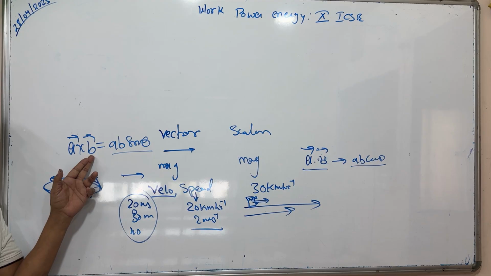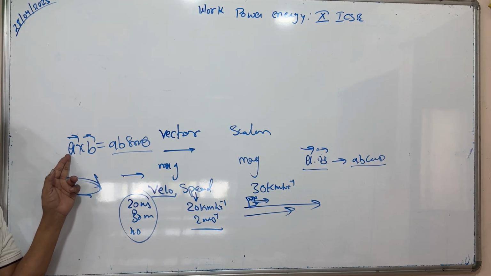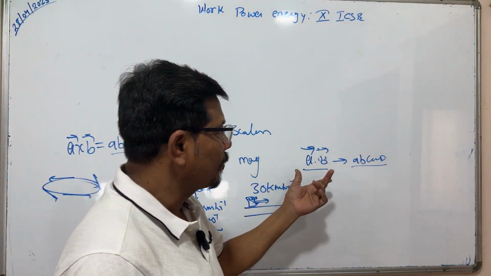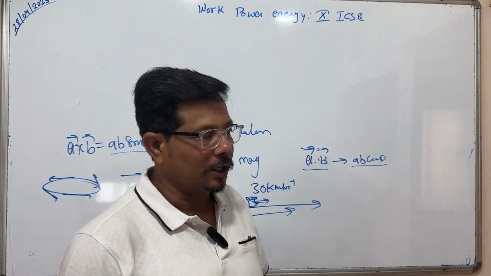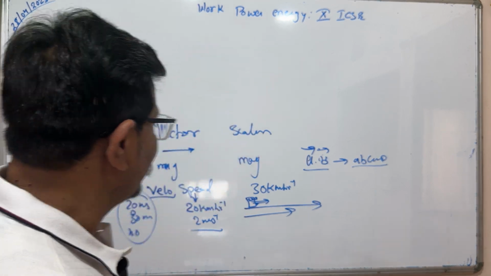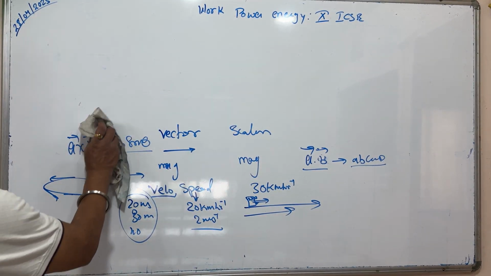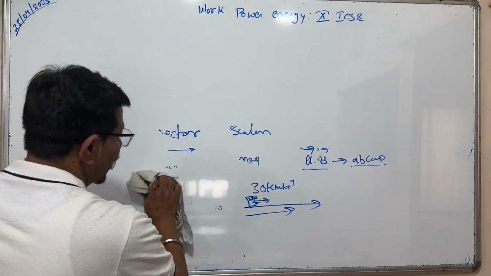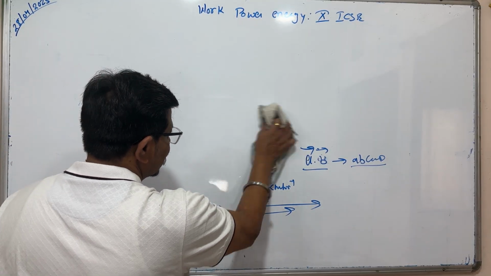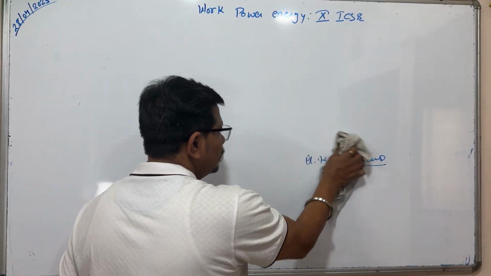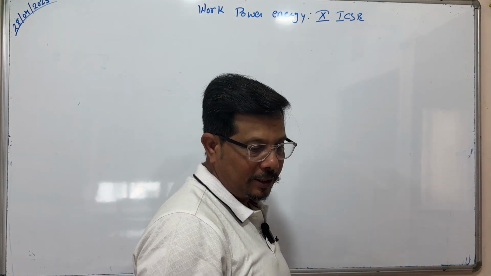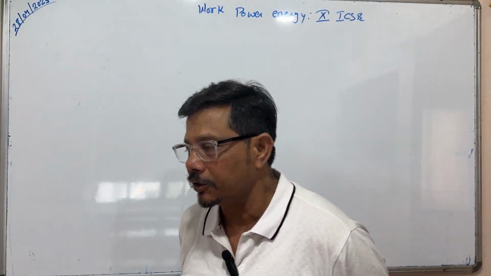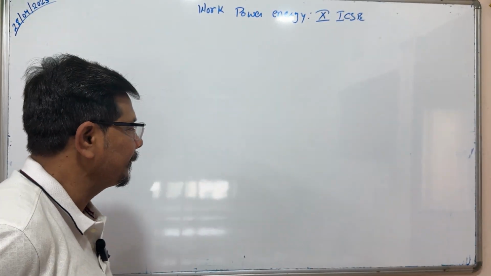In case of rotation, in case of circular motion, you use cross product, A B sine theta. In case of dot product, you will get A B cos theta. So these are the things we will use in this vector chapter. The dot product is a scalar product, and the cross product is a vector product. So in the cross product you will get the direction, but in dot product you won't get direction. Direction is fixed in a straight line.